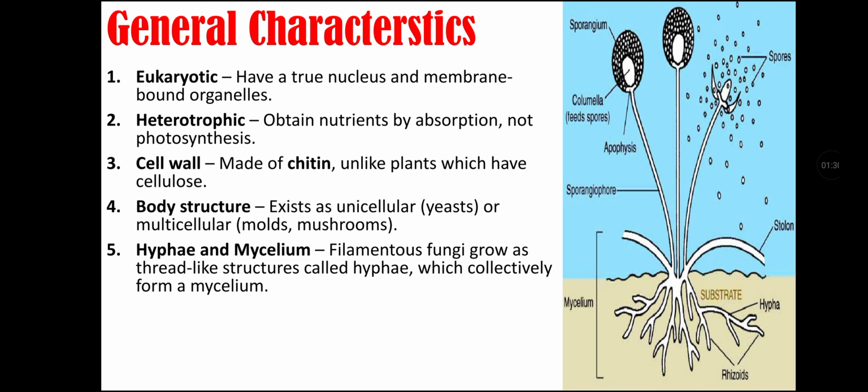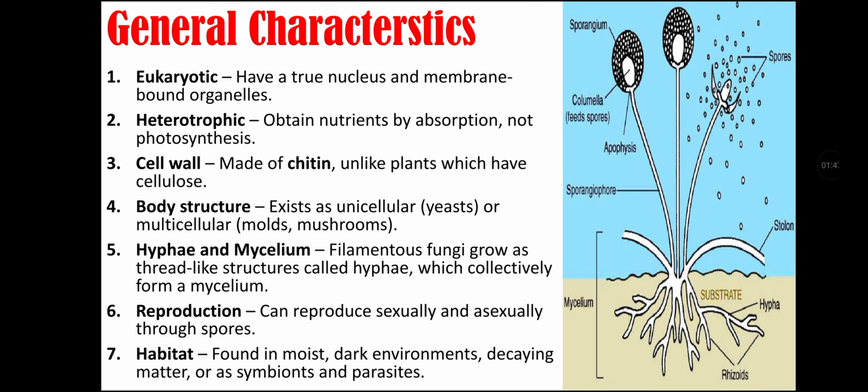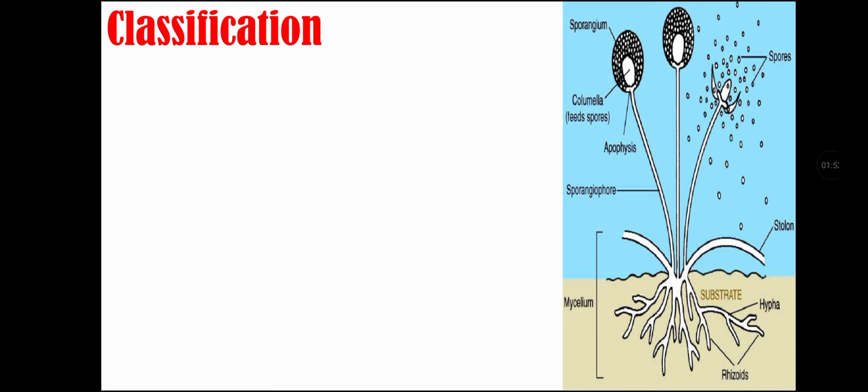Fifth characteristic is their hyphae and mycelium. Filamentous fungi grow as thread-like structures that are called hyphae, which collectively form a mycelium. Sixth characteristic is their reproduction, as they can reproduce sexually and asexually through spores. Seventh characteristic is their habitat, as they are found in moist, dark environments, decaying matter or as symbionts and parasites.